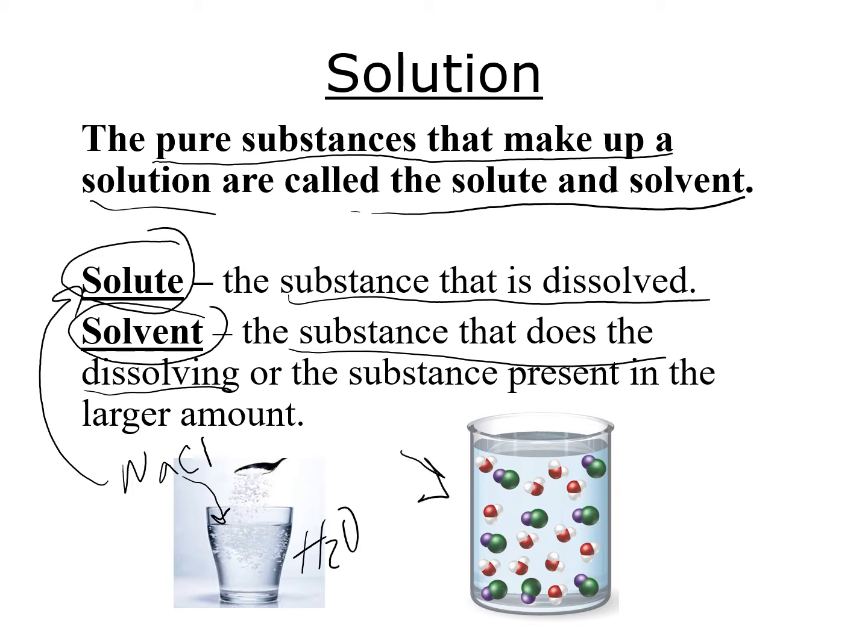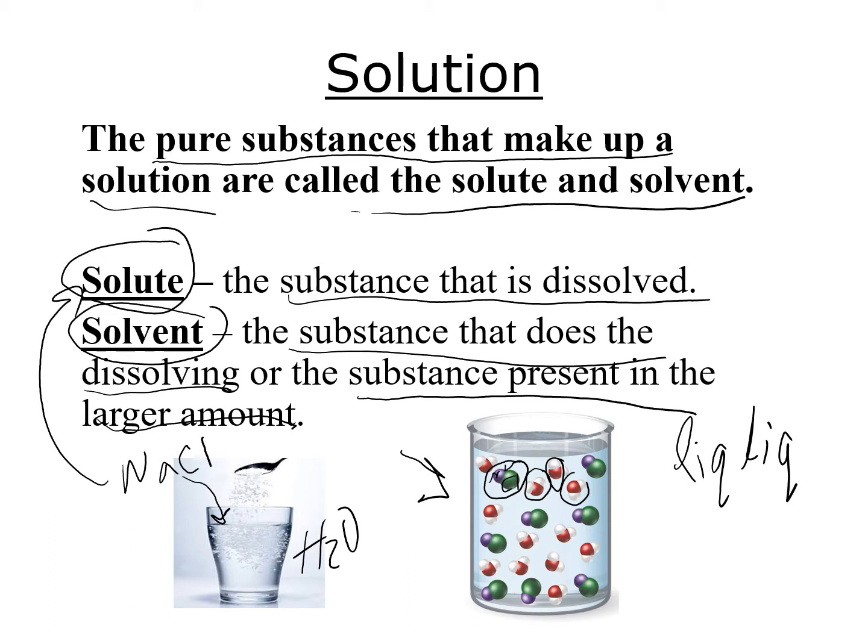And the beaker on the right is showing us at the molecular level that we still have our molecules of water represented here, and we have our sodium chloride represented by the purple balls are the sodium and the green ones are the chloride. Another way we can define solvent, we could say it's the substance present in the larger amount, because you can have a solution where you have a mixture of, let's say, two liquids. So the one that's present in the larger amount is going to be what we classify as the solvent.